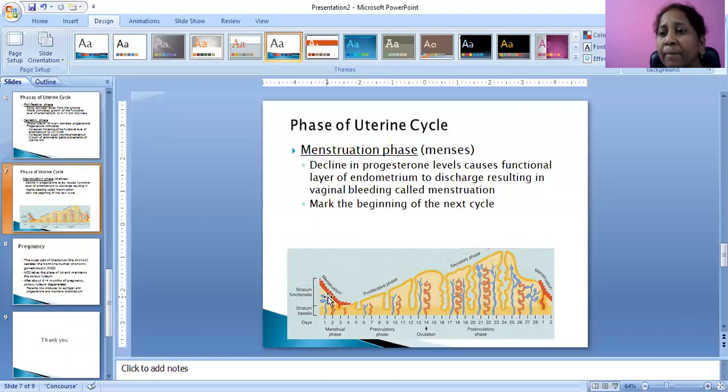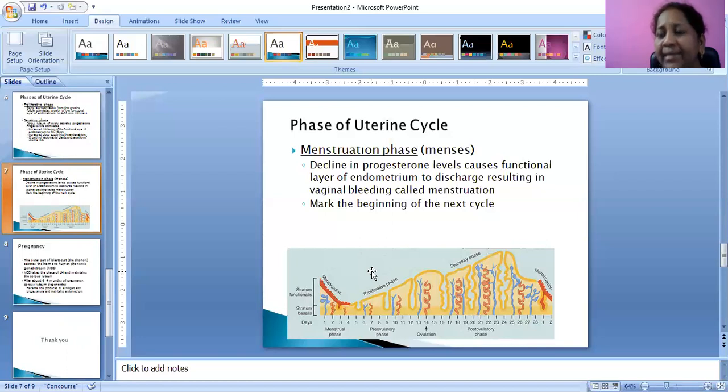After menopause, due to hormonal changes, this will not happen. The menstrual cycle will be stopped after attaining menopause because of no release of the ovum.